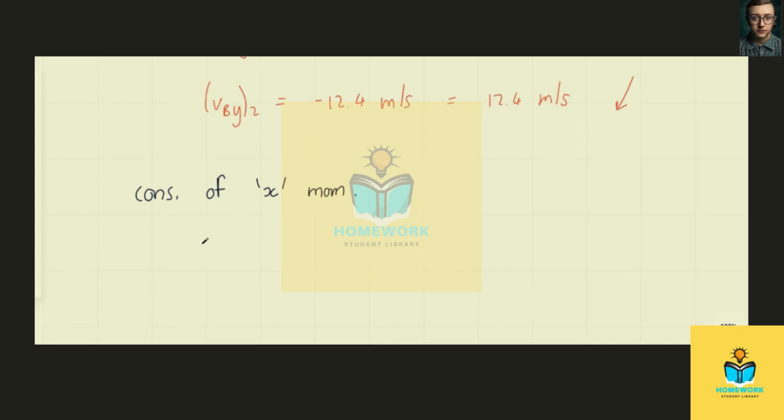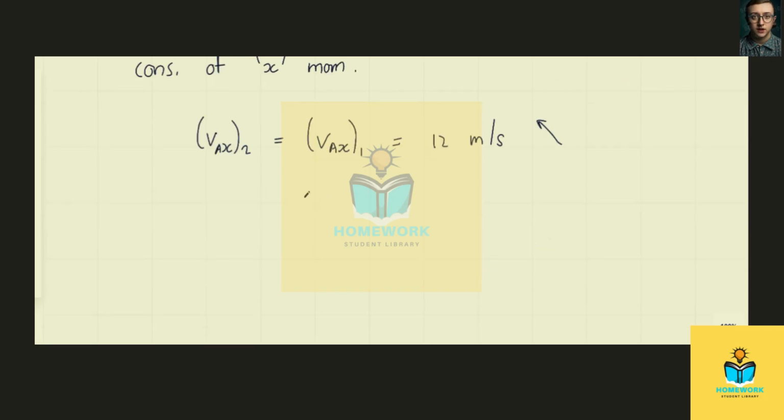So very simply, vA x2 is the same as before the collision, vA x1, and this is 12 meters per second in that direction.